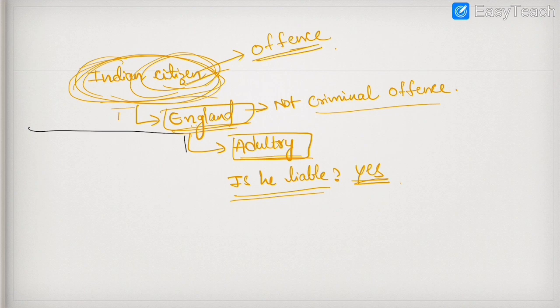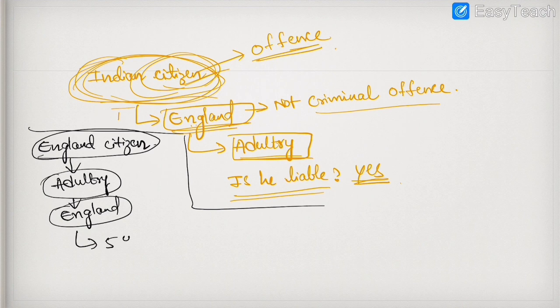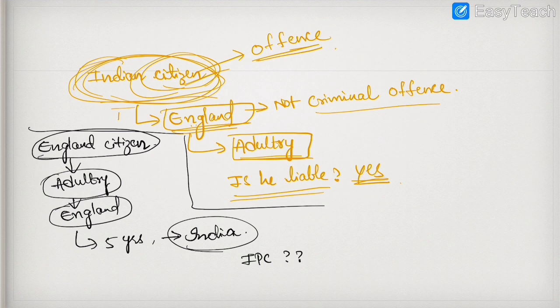Now let us take another interesting example. If a person belongs to England, an England citizen, and he has committed adultery in England only. After committing adultery in England, let us take an example, after 5 years he came to India. Now tell me whether Indian Penal Code is applicable on him. The answer is no, right?